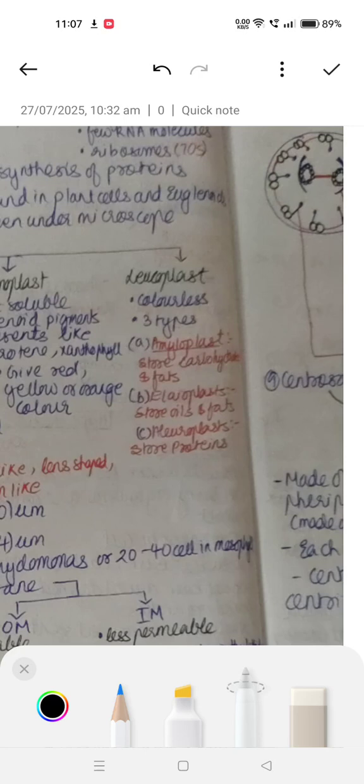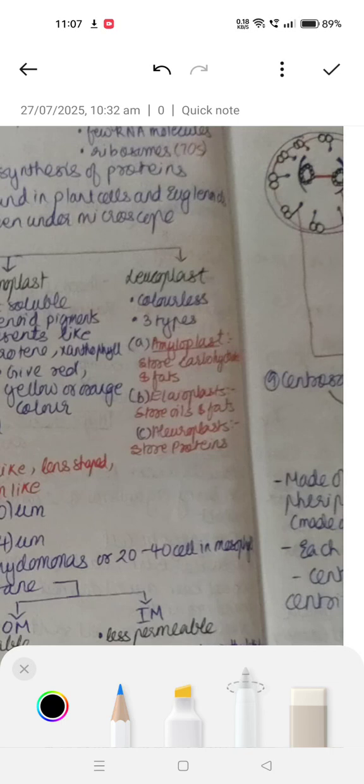How to remember these? See how I remember. Amyloplast is for storing carbohydrates, elaioplast for oils and fats, and aleuroplast for proteins. Simply remember: the I comes in elaioplast, so I for oils and fats.